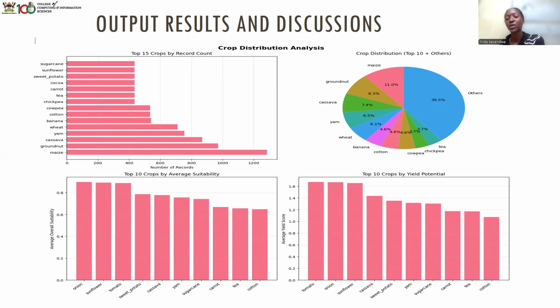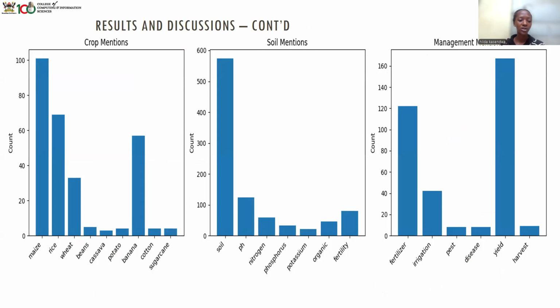And we had the crop distribution pie chart. This is how the crops were distributed across the PDFs, and we can see that maize appeared most, followed by the groundnuts and cassava. Then we had crops by average suitability. We had crops by yield potential. And we had the crop mentions, the number of times a crop was mentioned, soil mentions, the number of times a soil property was mentioned, and the management mentions. It was the number of times a relationship appeared, for example, the fertilizer, the irrigation, the disease and yield, and not a relationship, but a management form.